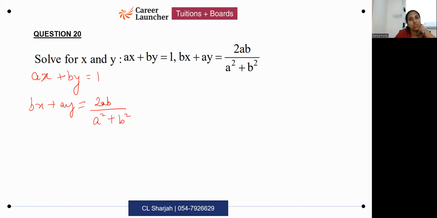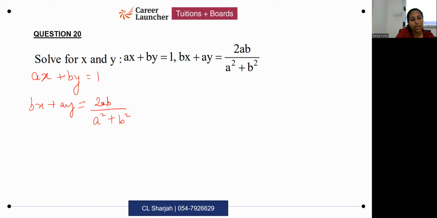Your choice. If you feel comfortable with that, you can add both, form a new equation, subtract both, form a new equation and do it. If you feel it's better using the normal method, you can do that. What do you want me to show you? Which method? Normal method of elimination, or you want me to show that special case? Normal method. Okay.